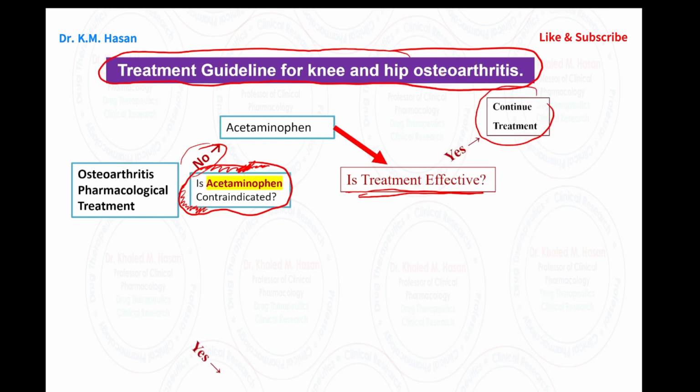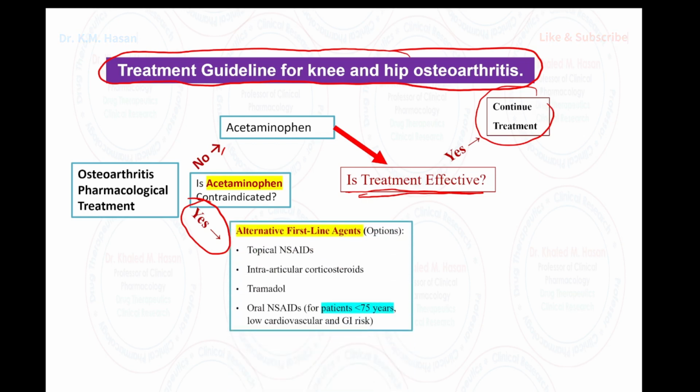The second approach, okay, if the treatment's not effective or if we have a contraindication for the patient, we are not able to prescribe acetaminophen. Let me say the patients are from hepatic cirrhosis or kidney failure. We have a contraindication, for example, here. Okay, we have alternative first-line therapy. Alternative first-line therapy could be topical NSAID, like gel, could be intra-articular cortisone, could be tramadol, could be oral NSAID.